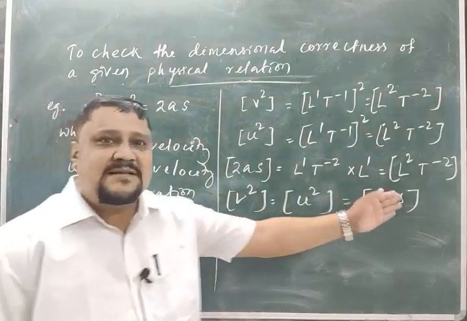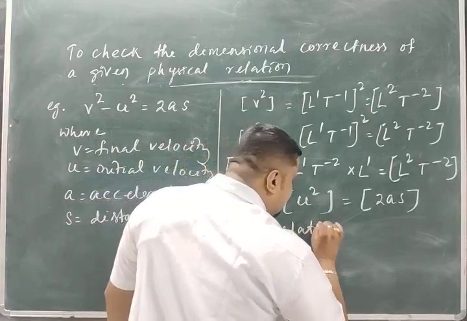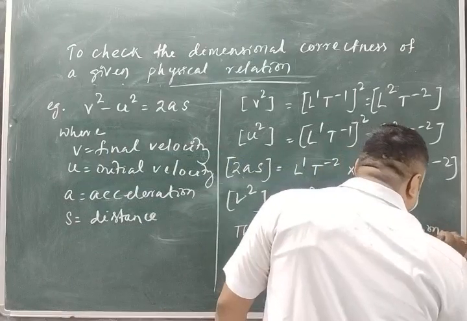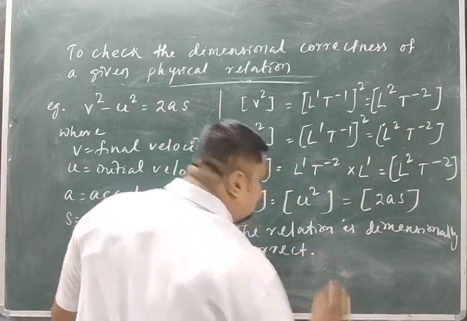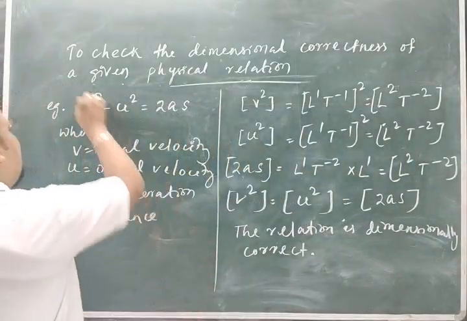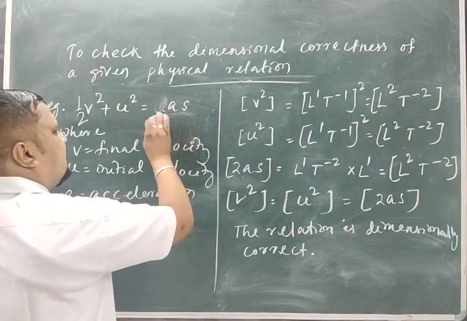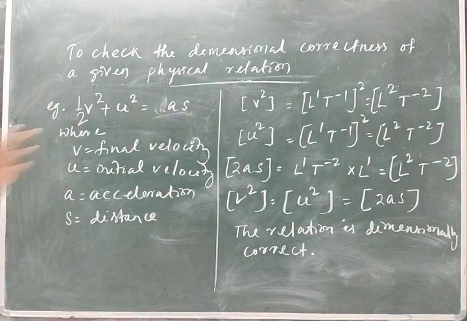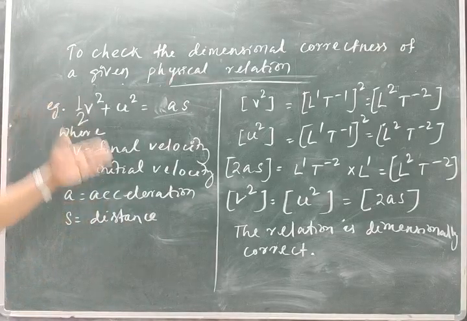So if they have the same dimension, then the relation is dimensionally correct. The relation is dimensionally correct. The same relation, if it is given as half v square plus u square, instead of 2as, if it is given half v square plus u square equal to s, check the correctness. What will you write? Same procedure.